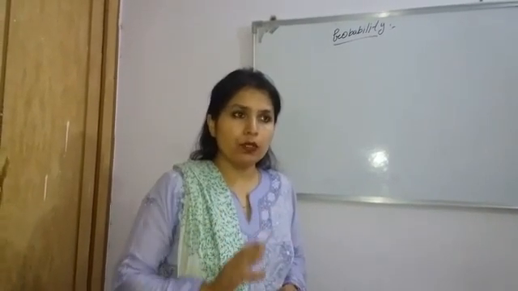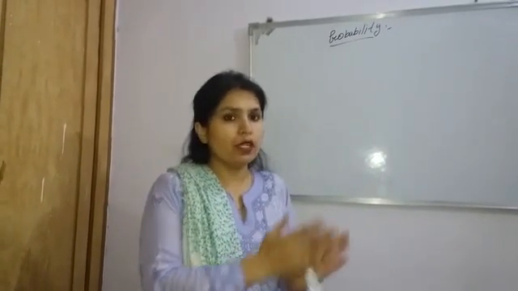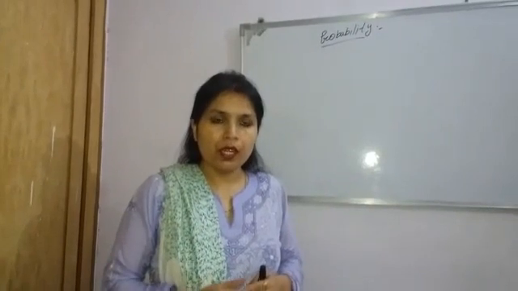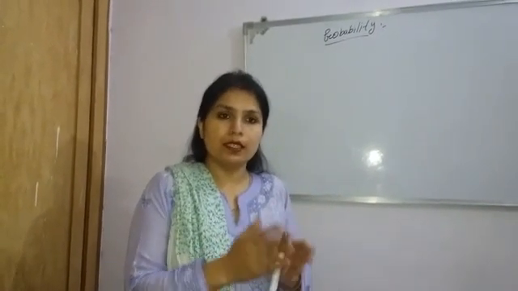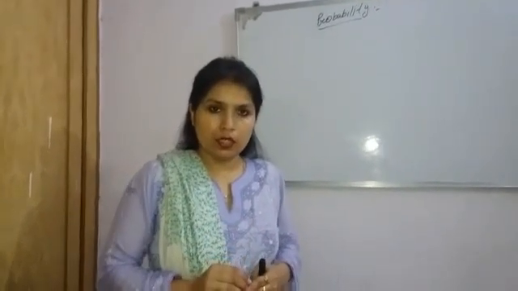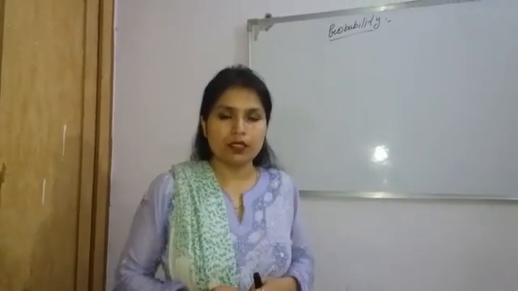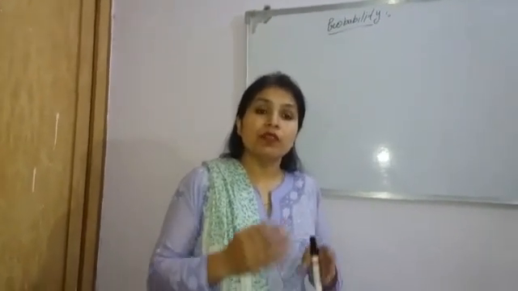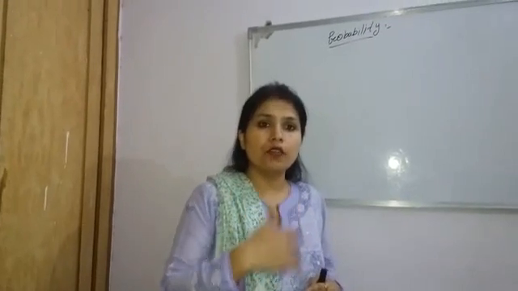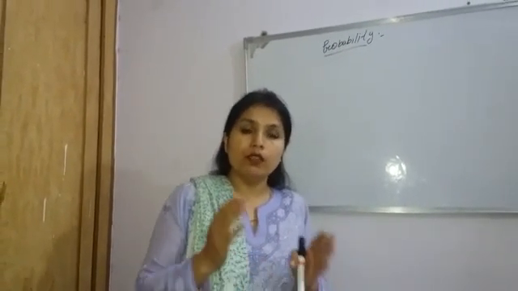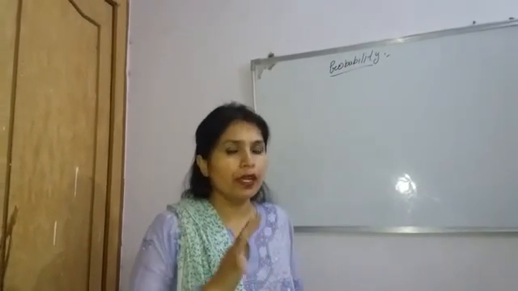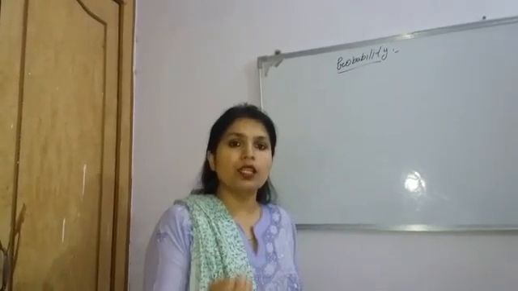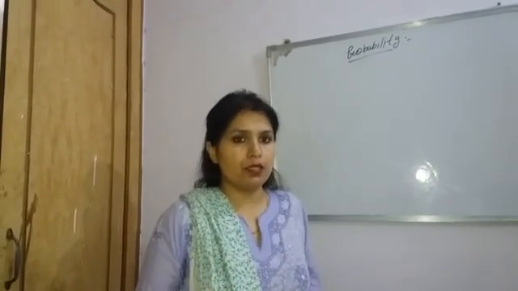In case of probability, we first find the total number of cases, and according to these cases there are some favorable cases. What is the meaning of favorable cases? Favorable cases are the cases which are in our favor, or the value which we want to find out.